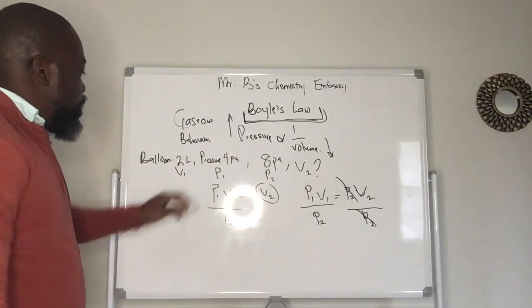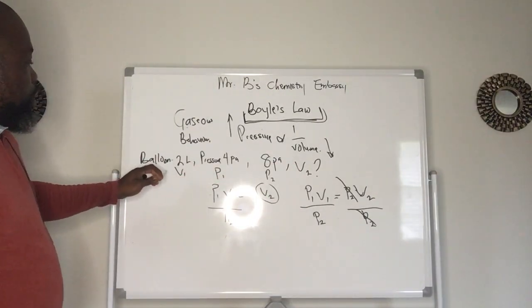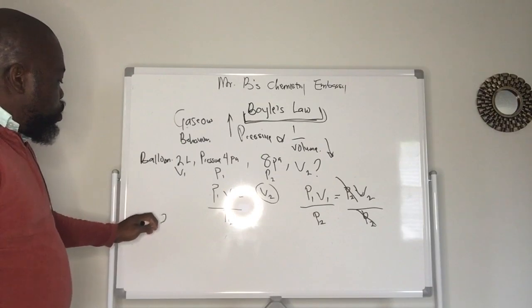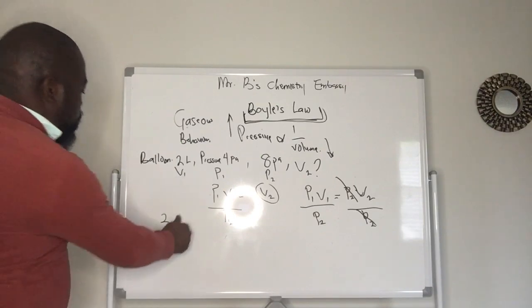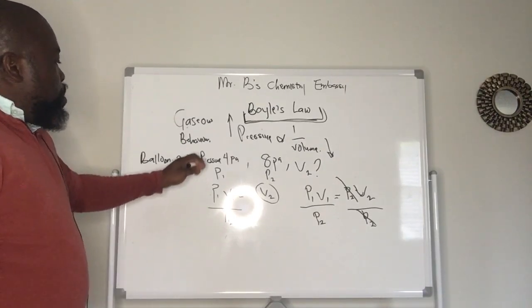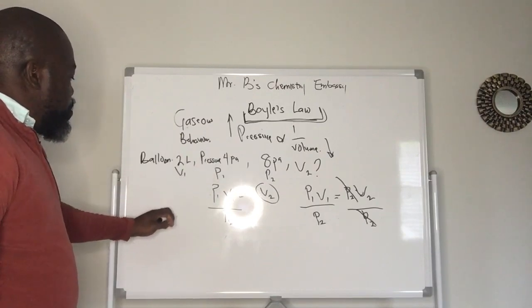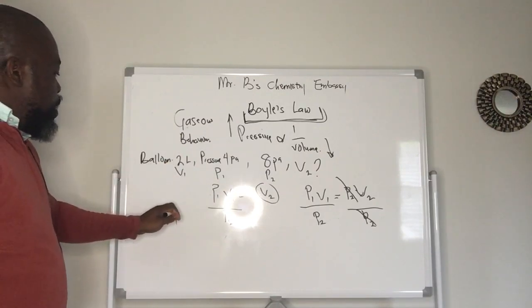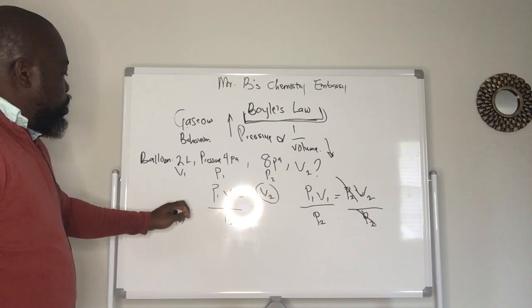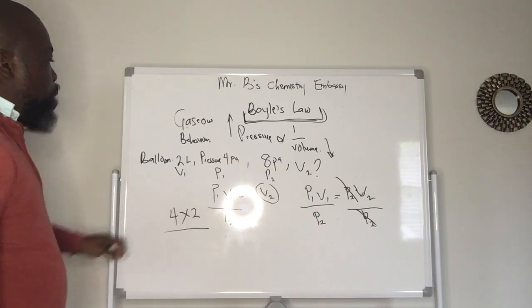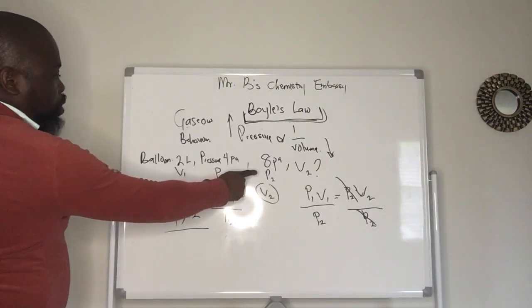So let's use this. What's our P1? P1 is 4. What's our V1 here? V1 is 2. Then we divide by our P2.